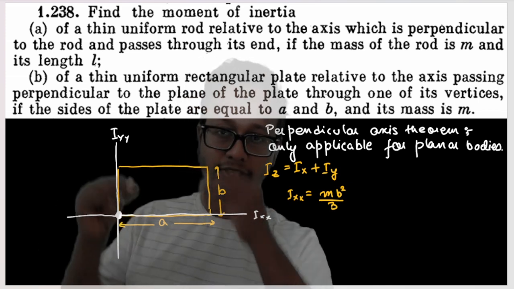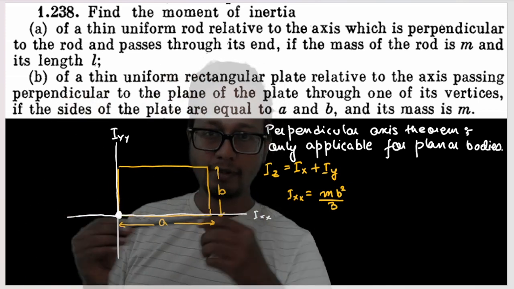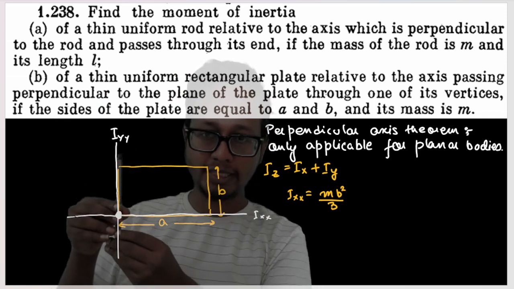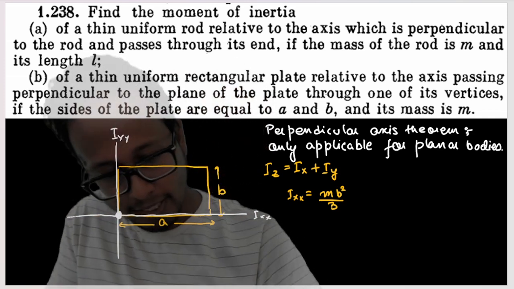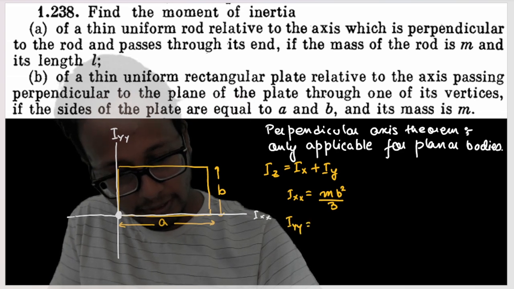I've already derived that in the previous part of the question. Similarly, the moment of inertia about this axis, Iyy, is nothing but m a square by 3.